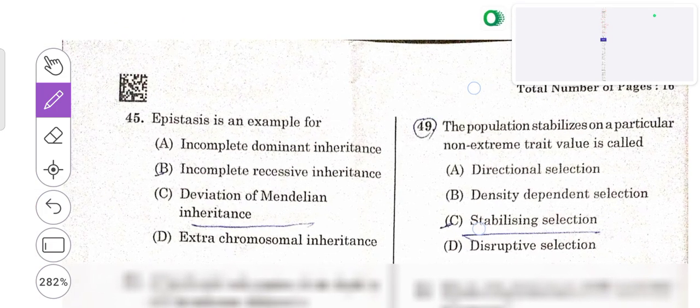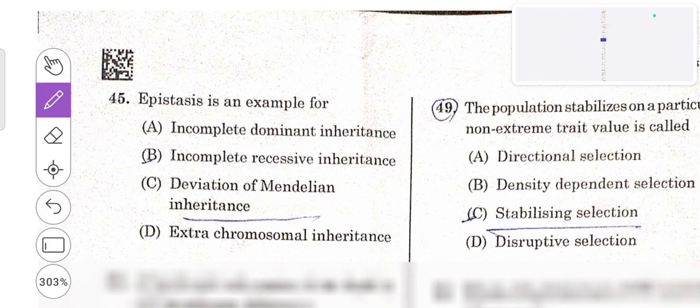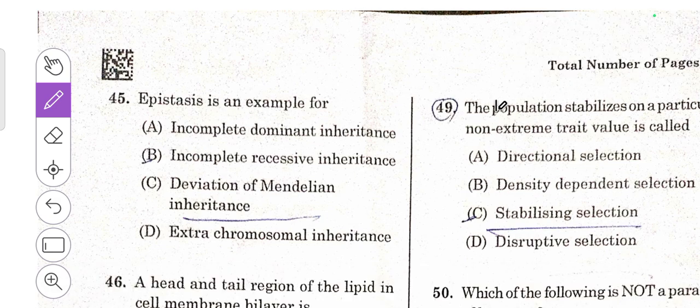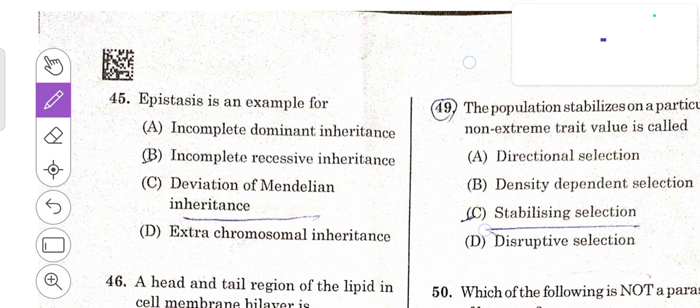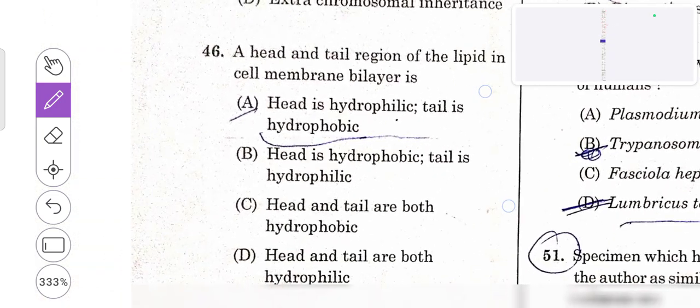The next question, 45th. Epistasis is an example of deviation of the Mendelian inheritance. C is the right answer. Then